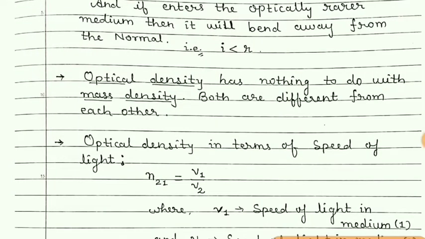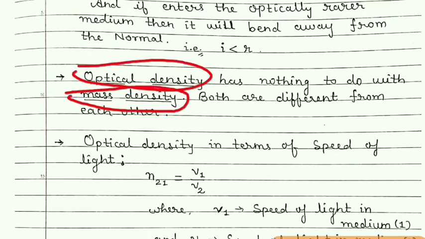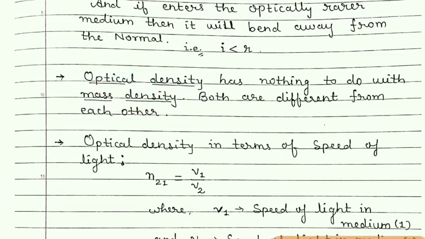Now students, remember one thing, that optical density and mass density are different things. Whenever the word optics or optical is there, then definitely that is related to light. So optical density is the density which is related to light, and mass density is the density which is related to the mass of the object.